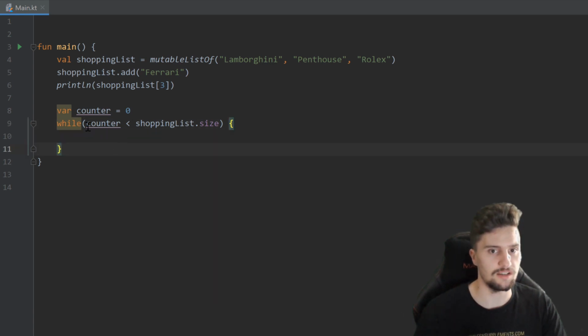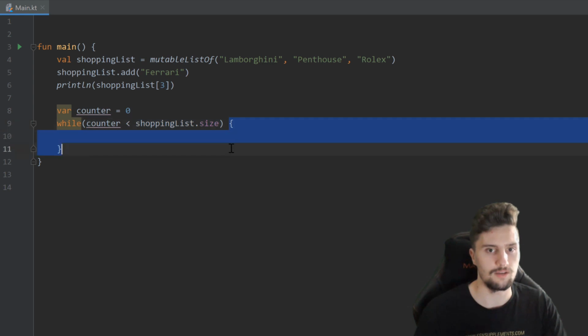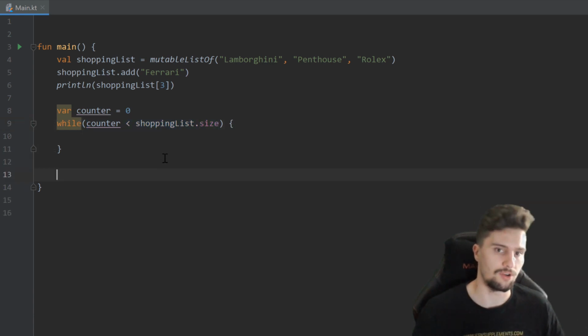So it will check if the counter is less than that, then execute that code. After it executed that, it will check again. If the counter is still less than that, it will still execute that piece of code until this condition starts to become false. Then it will jump out of that while loop and continue with the code afterwards.